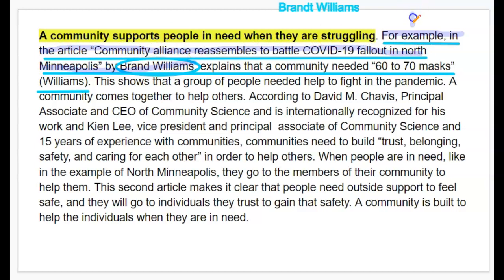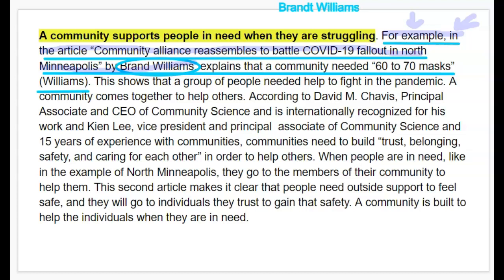Remember, for example is a manual or automatic, it's an automatic transition. And then in the article, Community Alliance Reassembles to Battle COVID-19 Fallout in North Minneapolis by Brand Williams, that is another more manual transition. So the student has two transitions right next to each other.